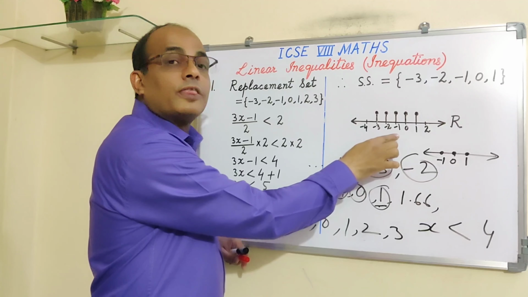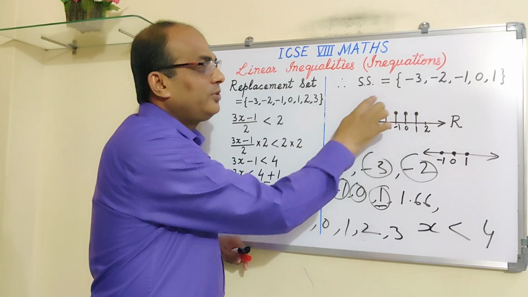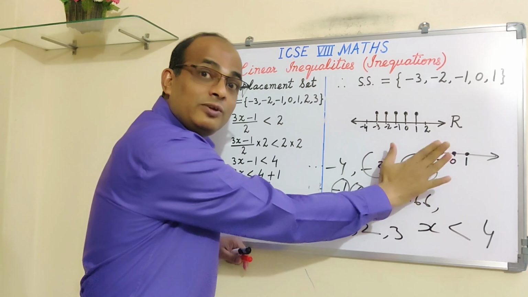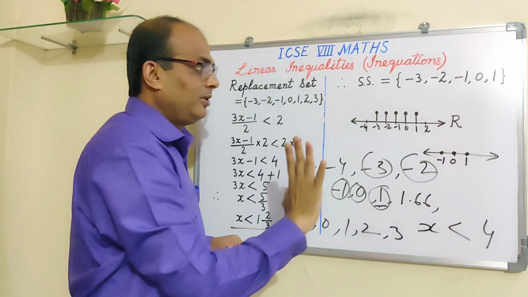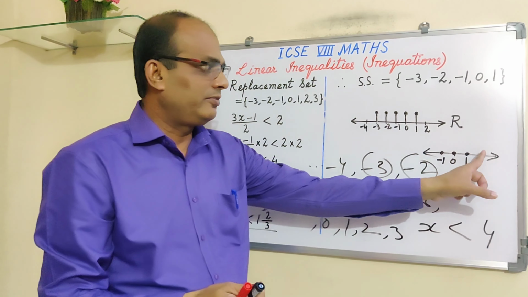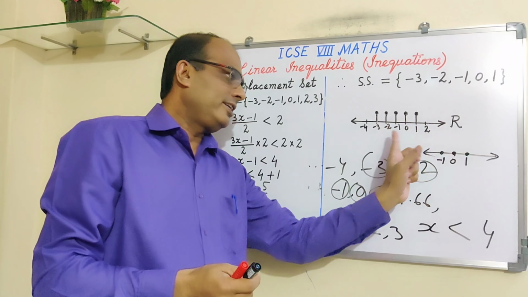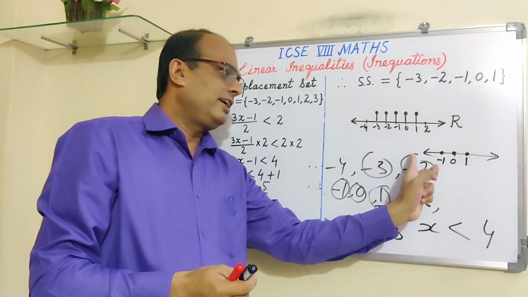So better you represent the solution set like this. This is also correct. All those restrictions are there. You have to write down one extra number on the right side, one extra number on the left side, this arrow, all those things are there. The only thing is, instead of these lollipops, you can show like this. Both are correct. Right? I like this way. Rest is up to you. Okay?